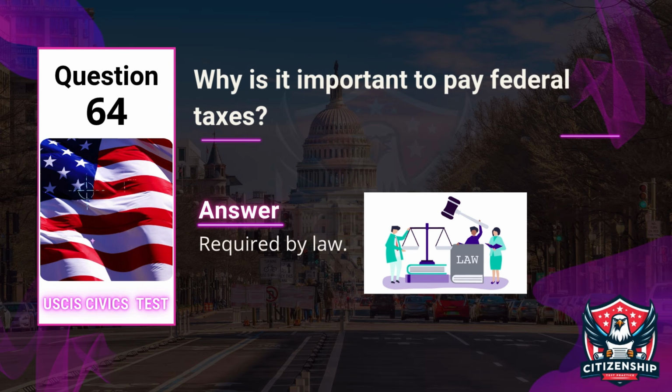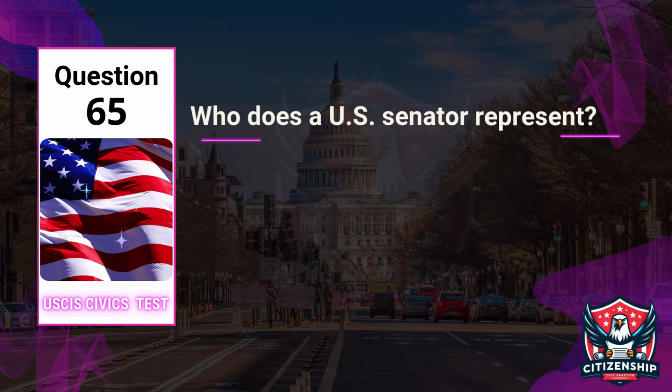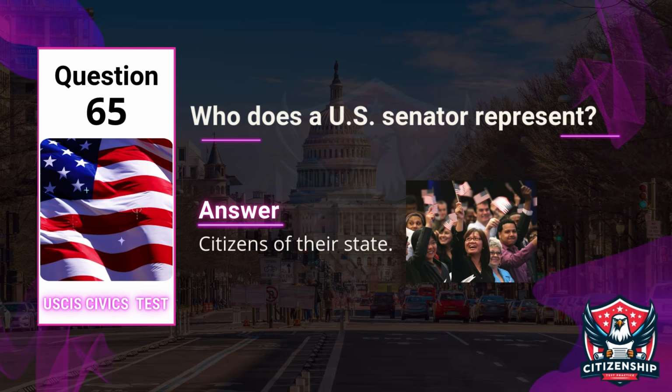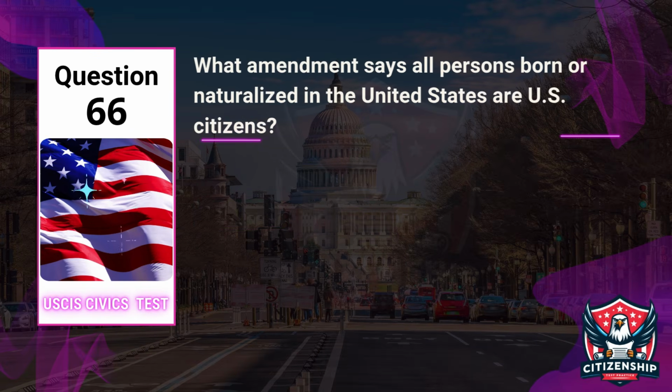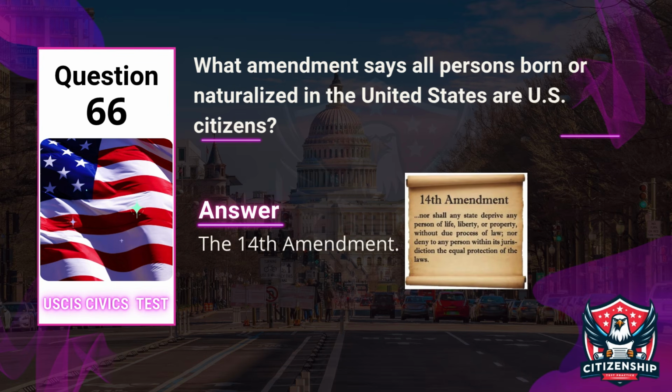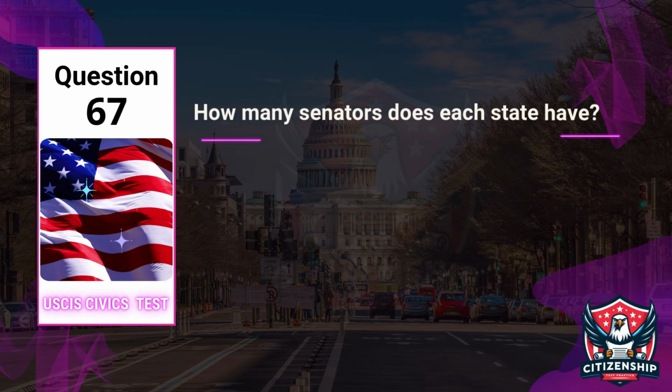Answer: required by law. Question 65. Who does a U.S. senator represent? Answer: citizens of their state. Question 66. What amendment says all persons born or naturalized in the United States are U.S. citizens? Answer: the 14th Amendment. Question 67. How many senators does each state have?